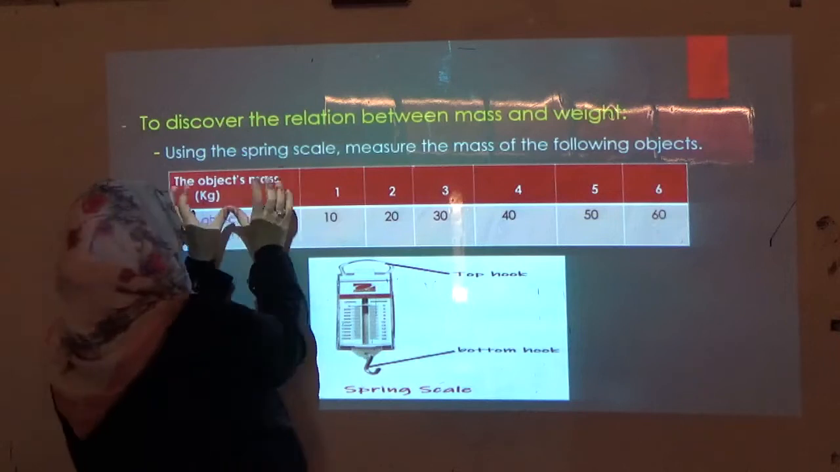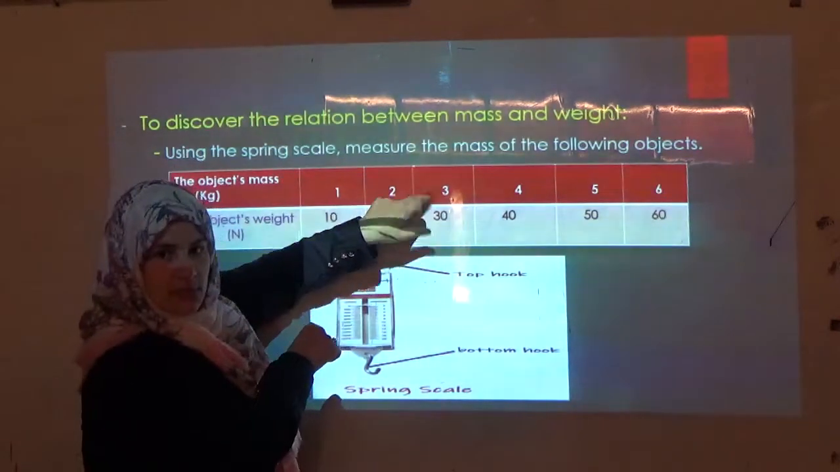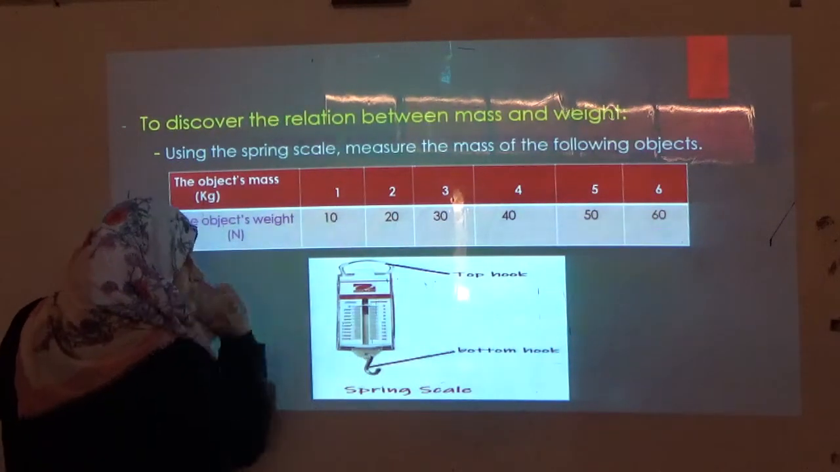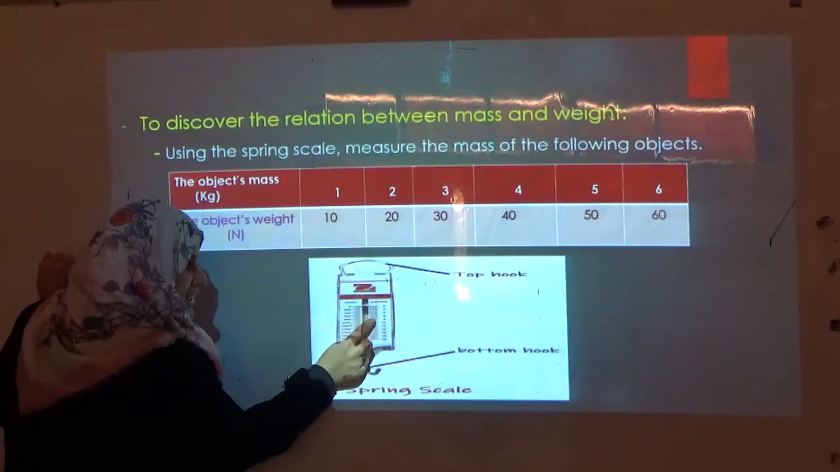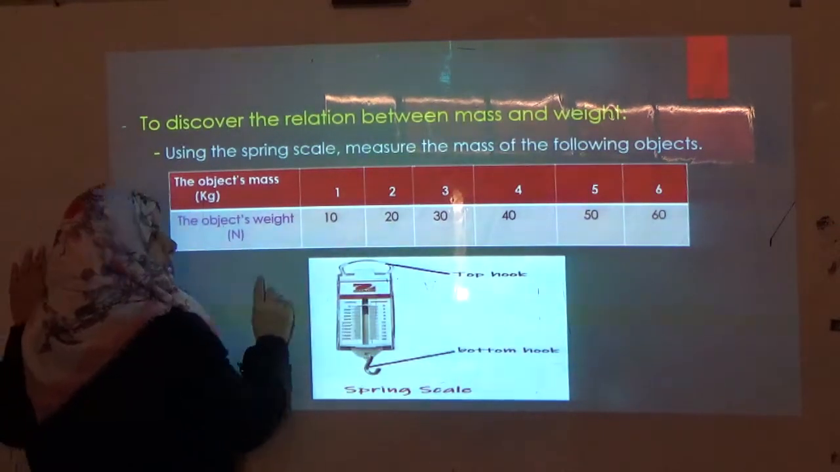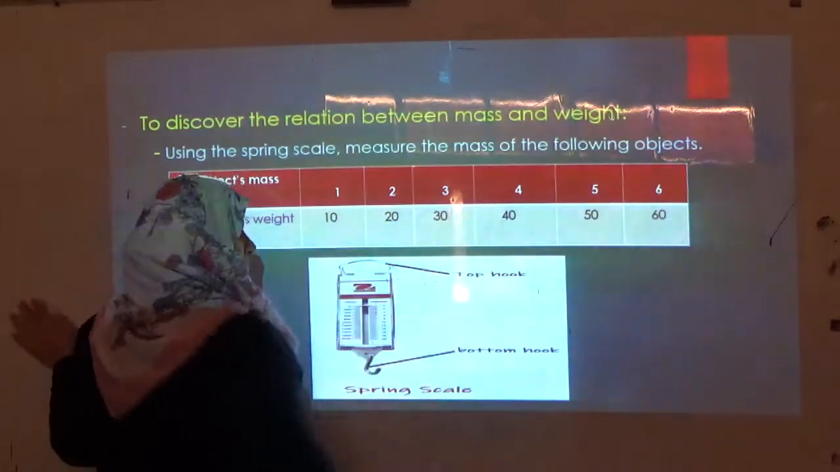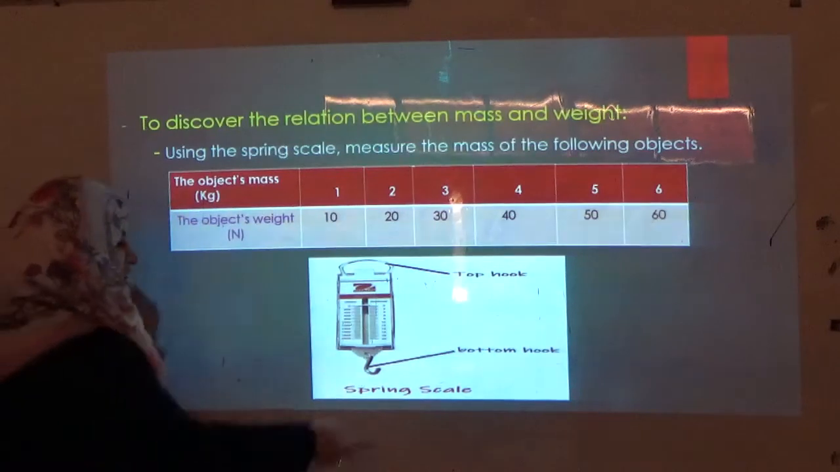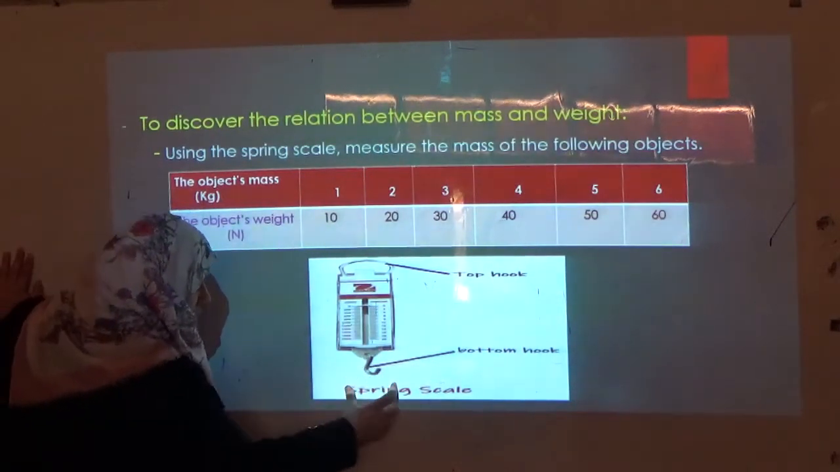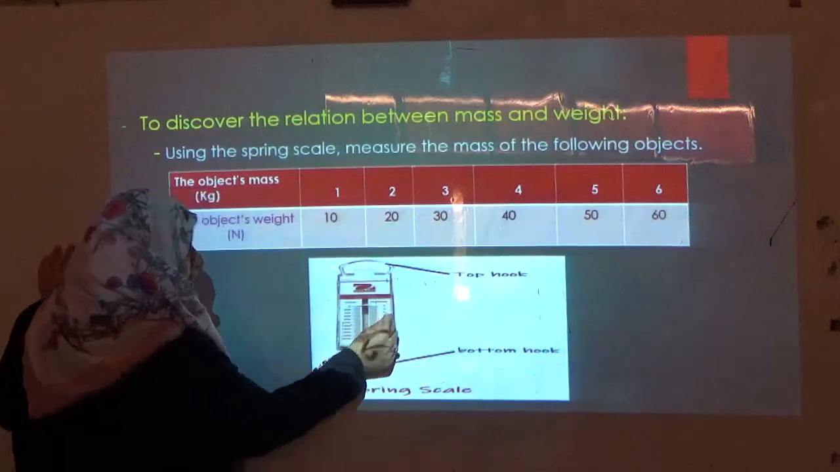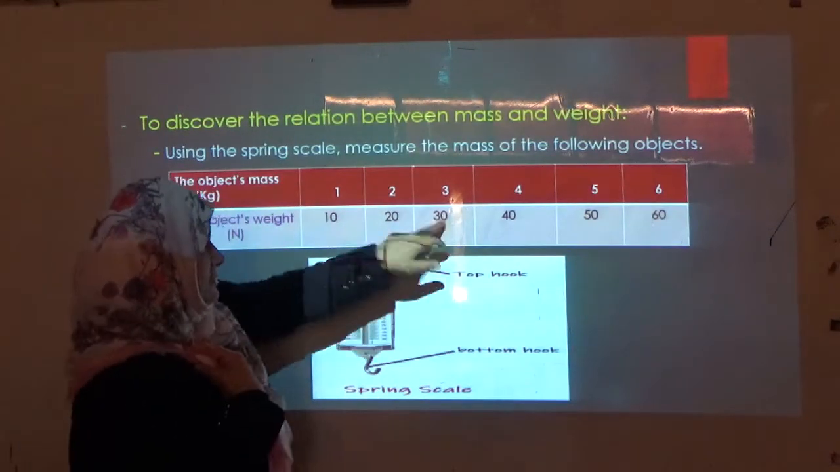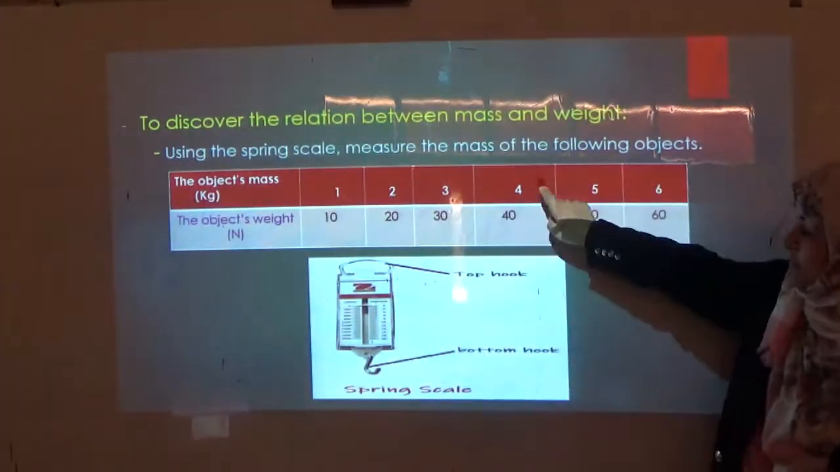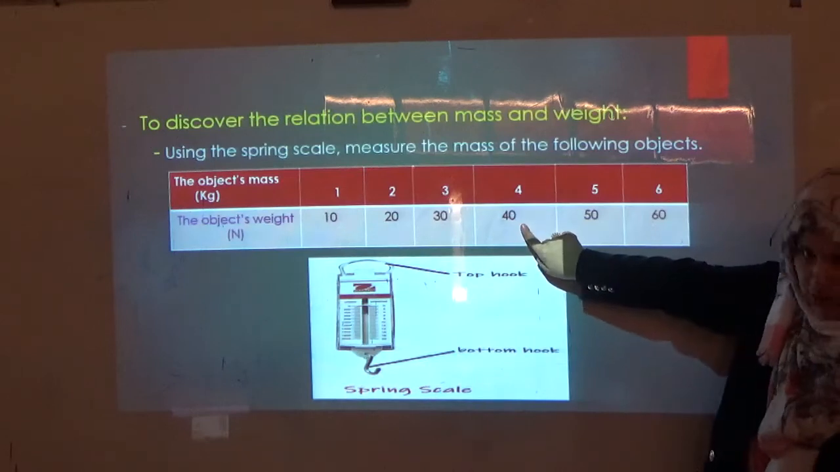For an object whose mass is 2 kilograms, I put it here on the bottom hook. We observed that the pointer of the spring scale stopped at 20 Newton. If we have an object whose mass is 3 kilograms, I hang it here to the spring scale, the pointer of the spring scale was pulled downward and stopped at 30 Newton. For another object whose mass is 4 kilograms, it was observed that the pointer stopped at 40 Newton.